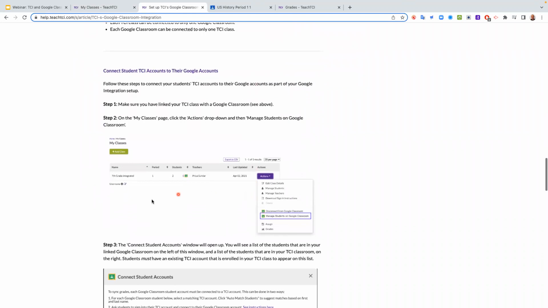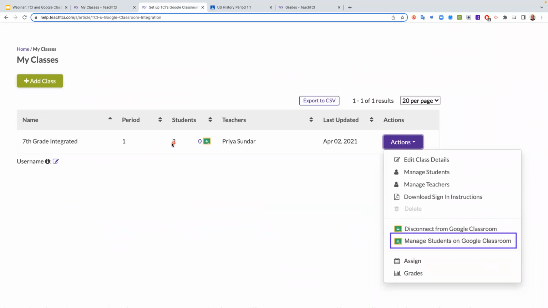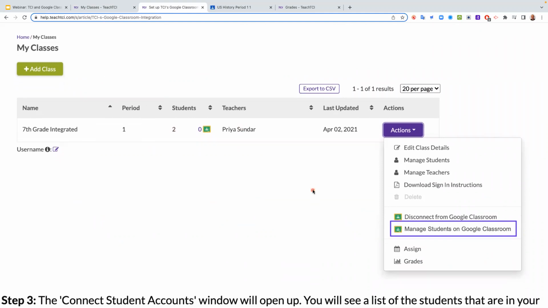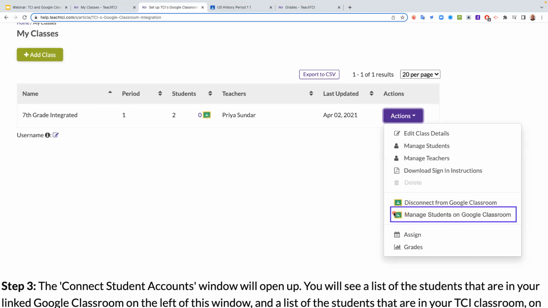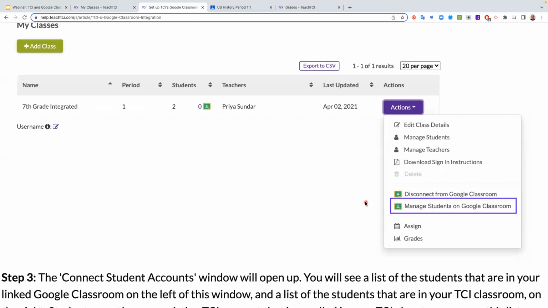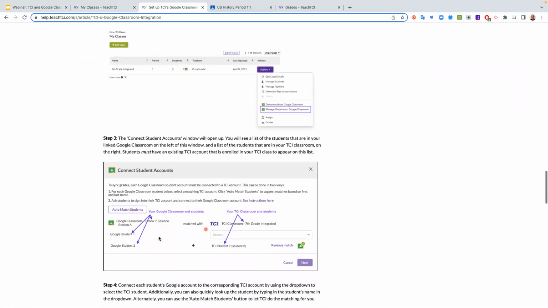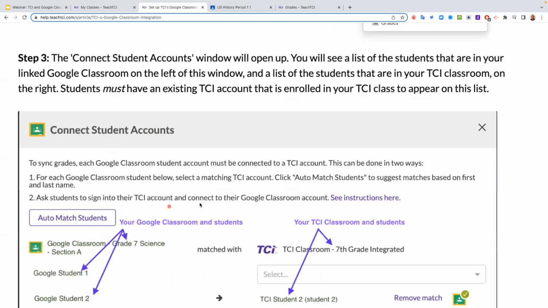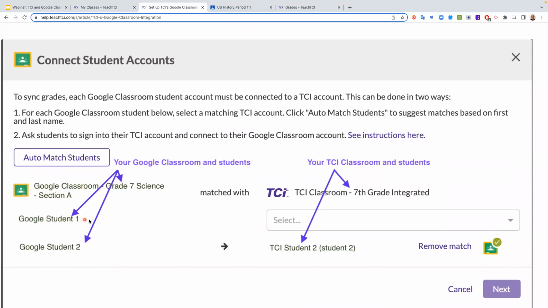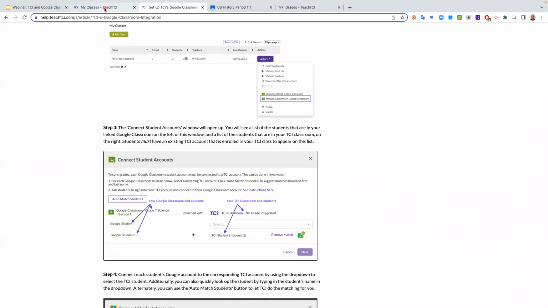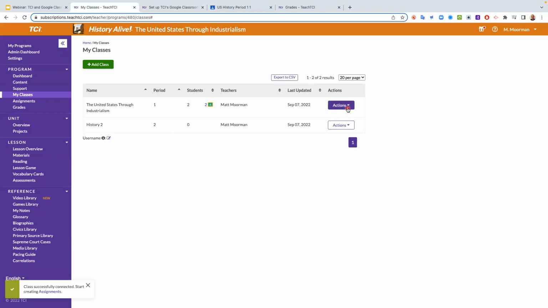And then this next step is managing students. So you see right here in this version, it says 2 students, but there's 0, and mine said 2 and 2. Okay, so mine automatically. So if yours says 0, what you need to do is click actions, and then there'll be another new tab here for you. It says manage students on Google Classroom, and that will allow you to do an auto match. The auto match just allows you to make sure that your students are linked. It looks like mine was done already because I already have 2, but I'm just going to show you how to do it anyways.